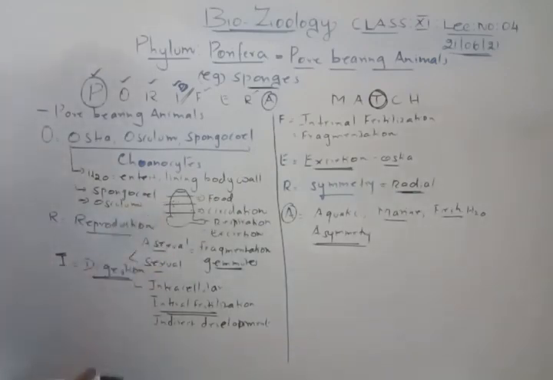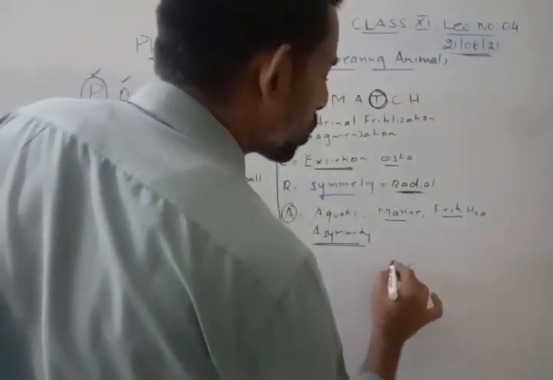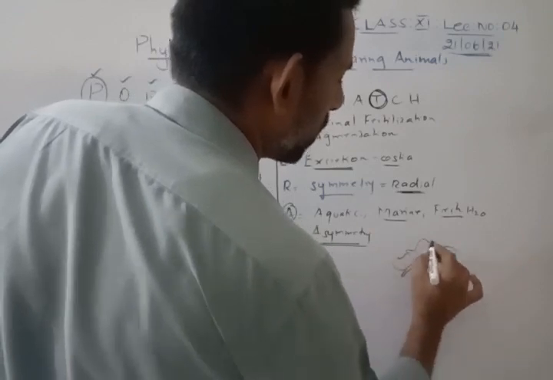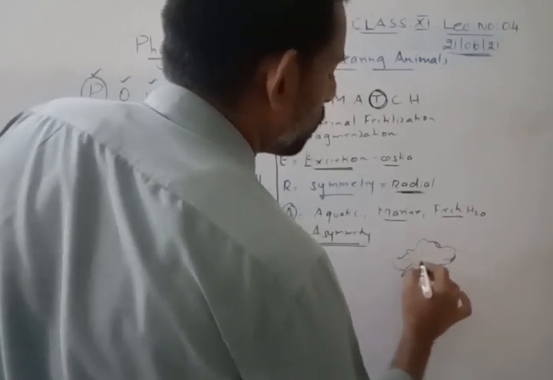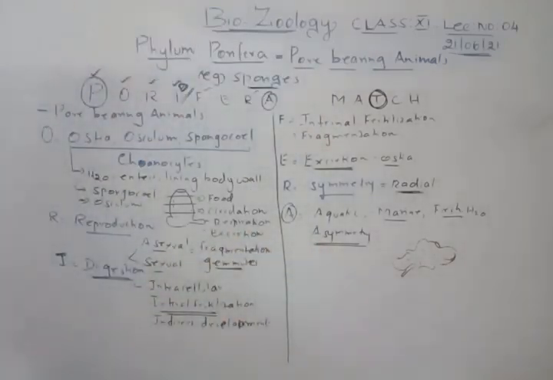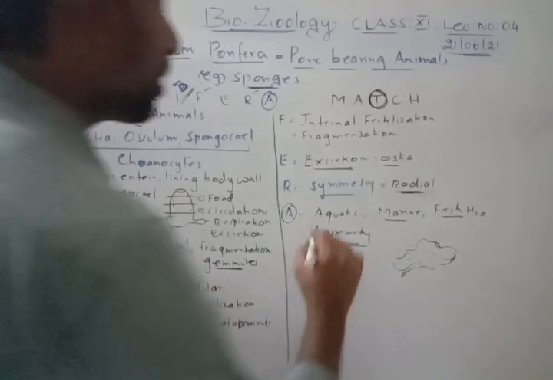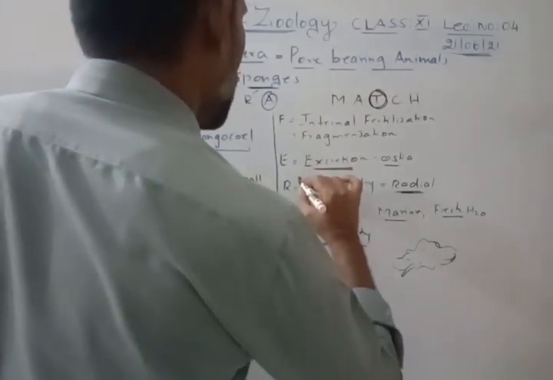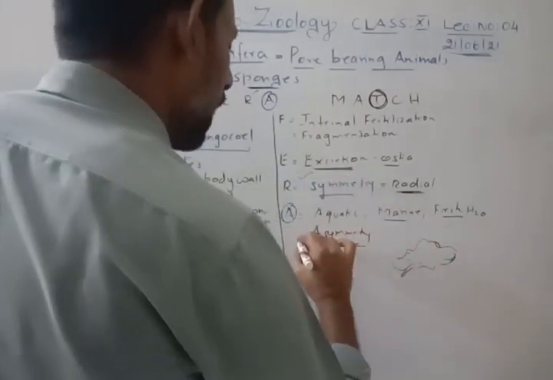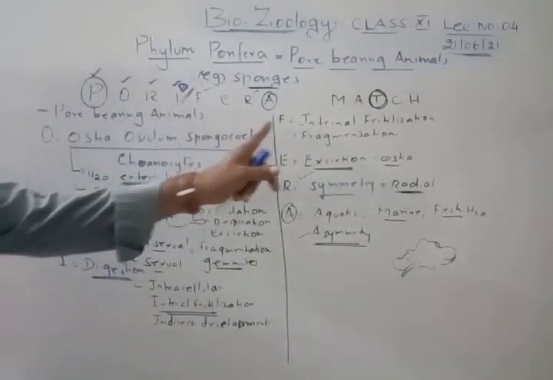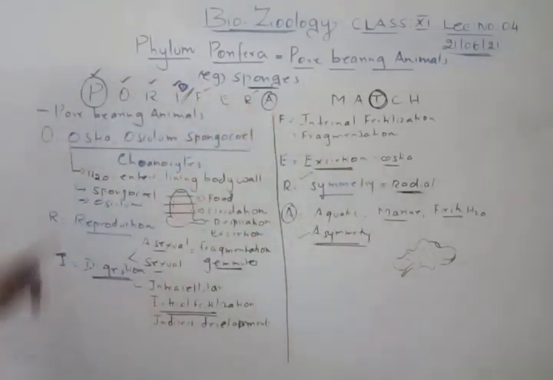This type of sponge will be there, and one more sponge will be like this, and these sponges are asymmetrical. That is the thing you have to remember. So sponges are radially symmetrical as well as asymmetrical. Is that clear?